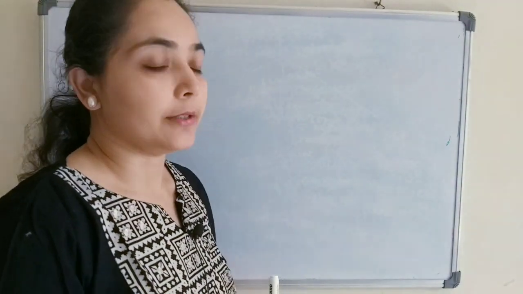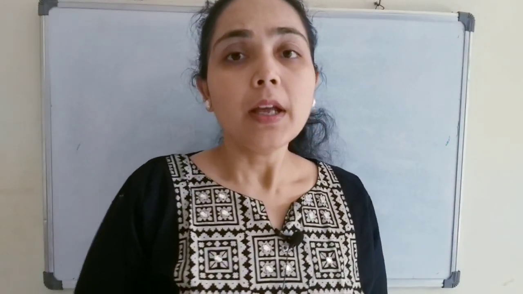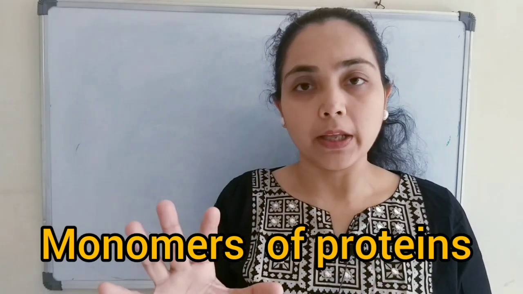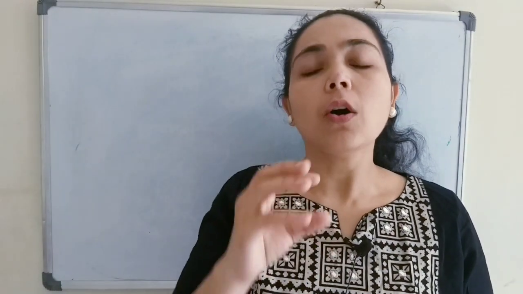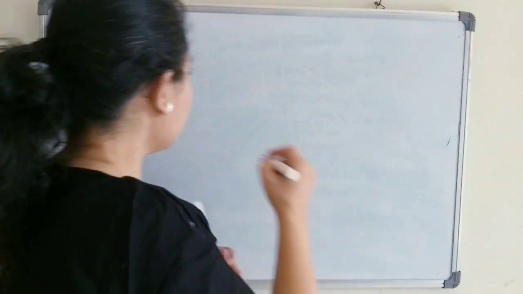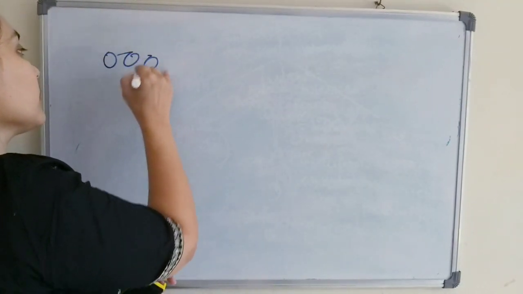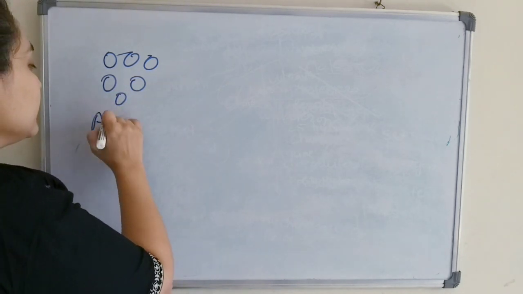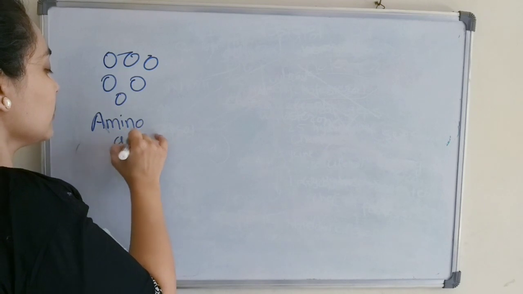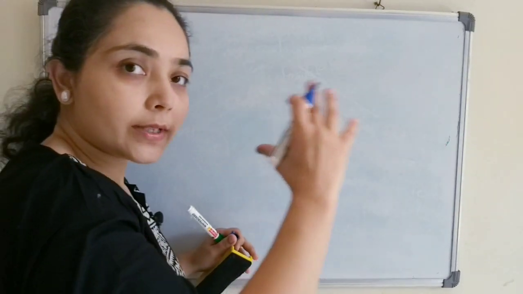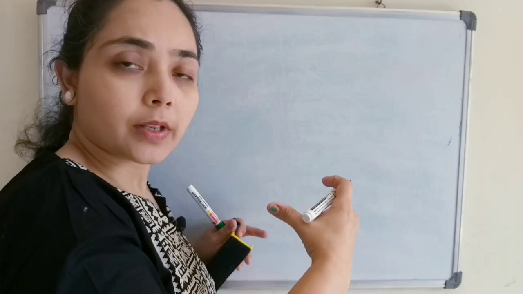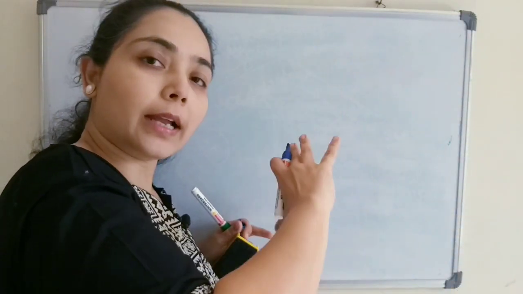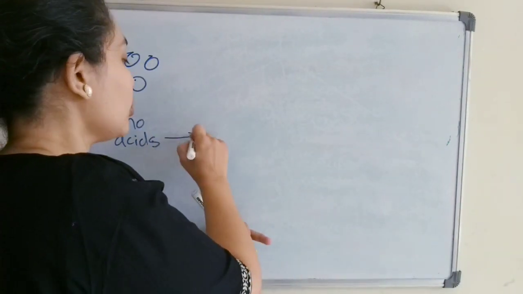What are amino acids? Amino acids are known as the monomers of protein, or building blocks of proteins. These amino acids will combine together to form the proteins. So that means the amino acids are the monomers of protein.